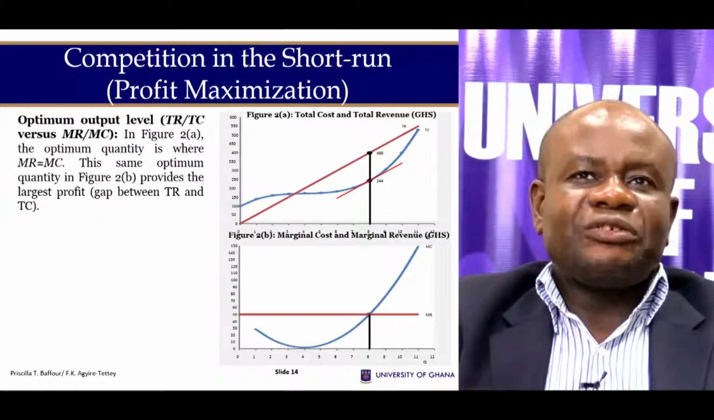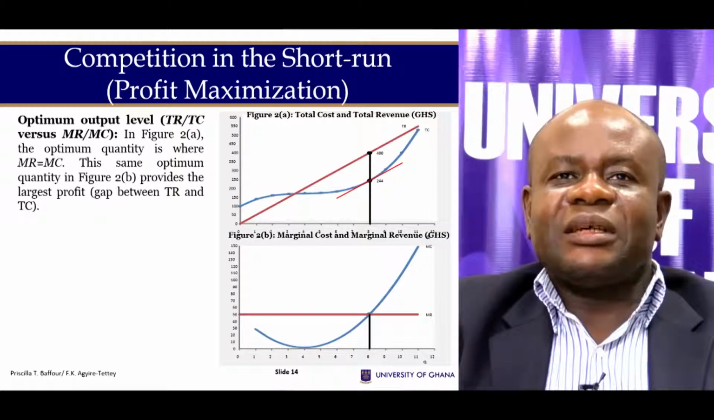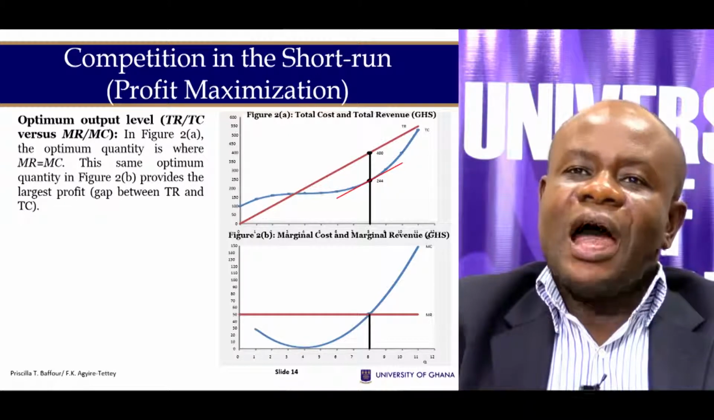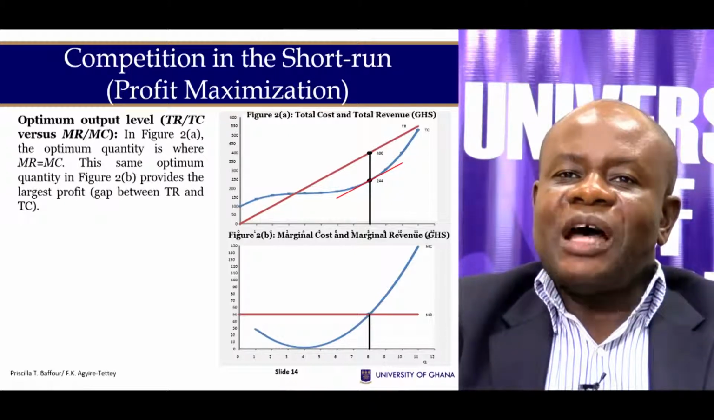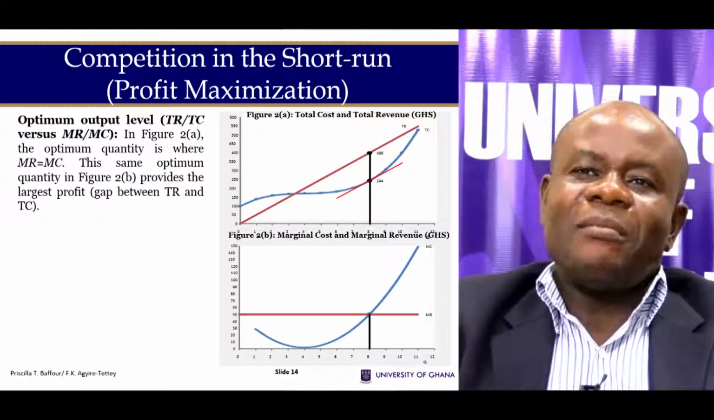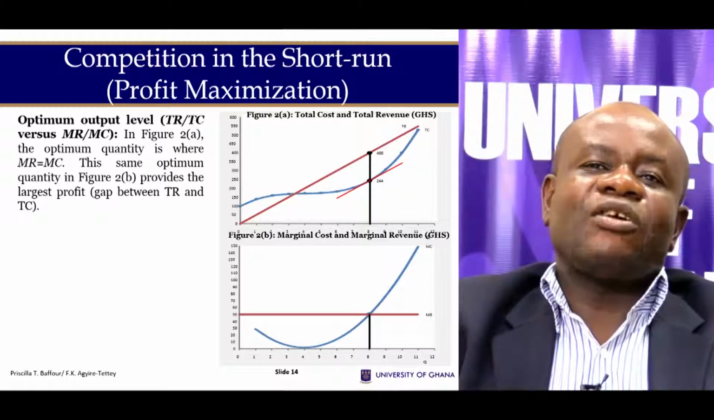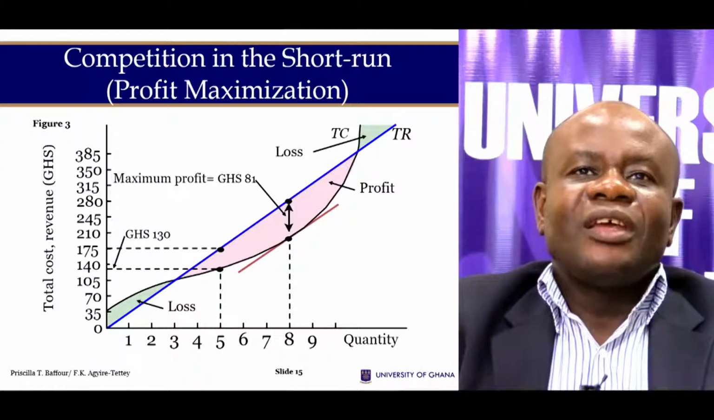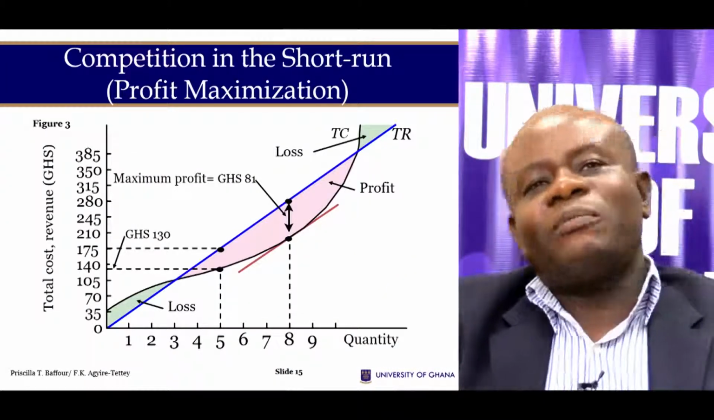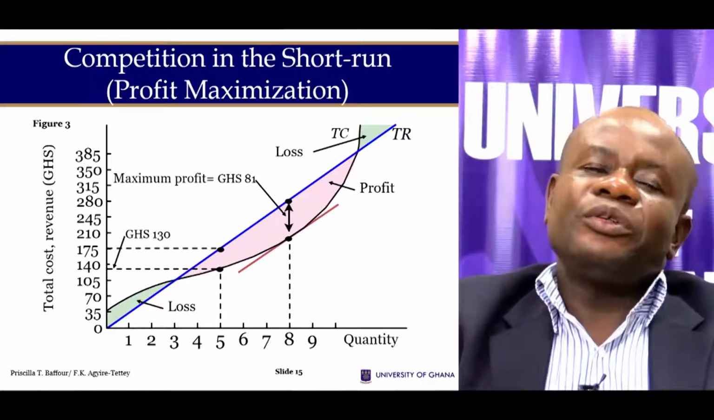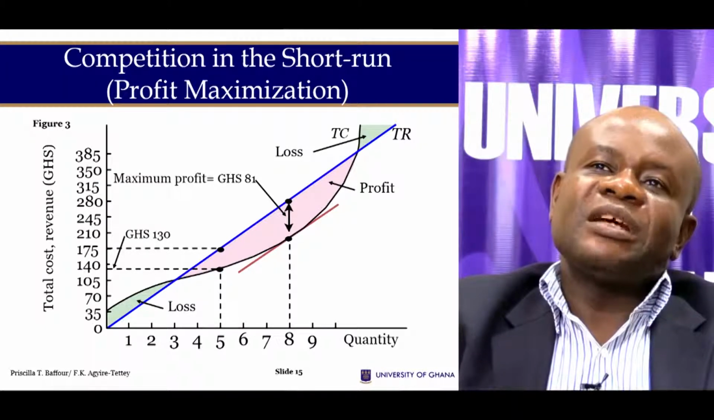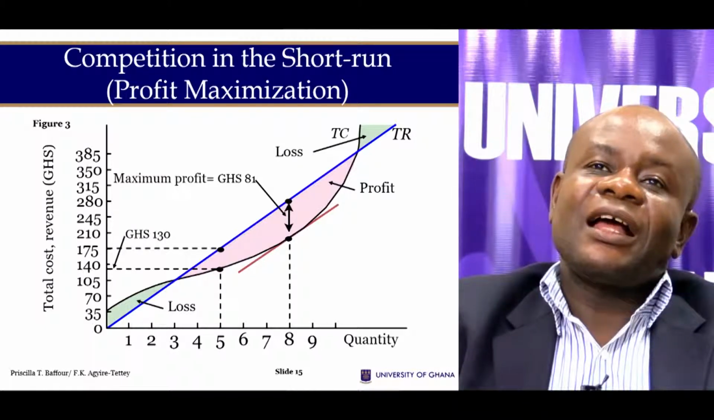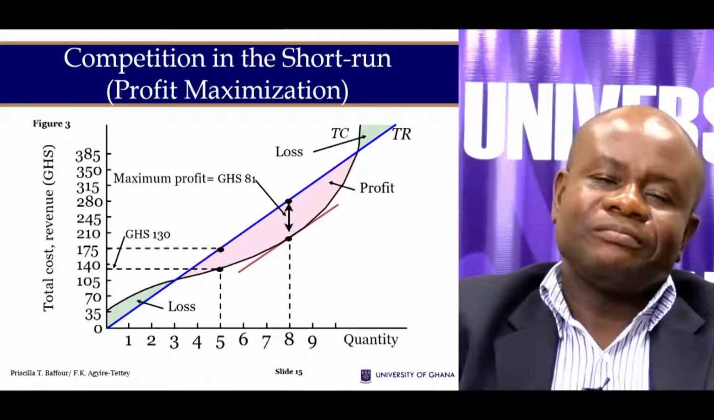And we can illustrate that here in this figure 2b. Marginal cost is equal to marginal revenue at an output of 8, and the firm maximizes profit. And we see that the marginal cost is rising. So for the firm to make profit, we have a total revenue which is depicted by the blue line, and our black line shows the total cost.